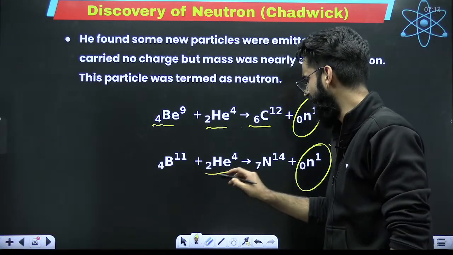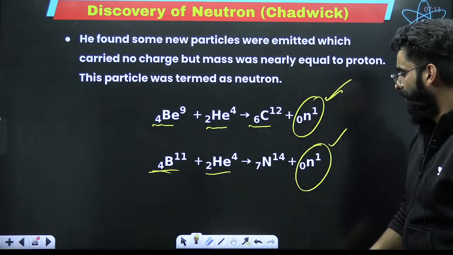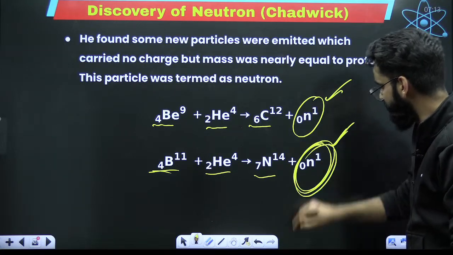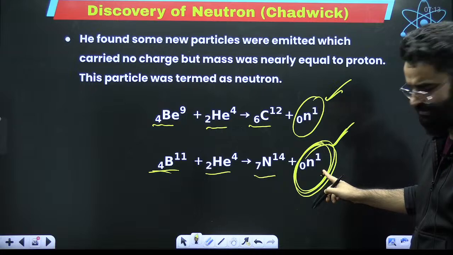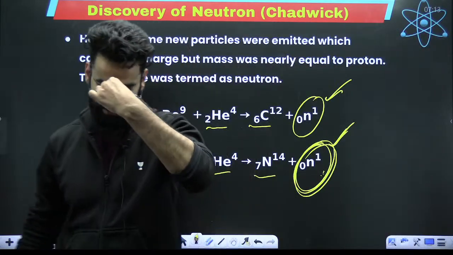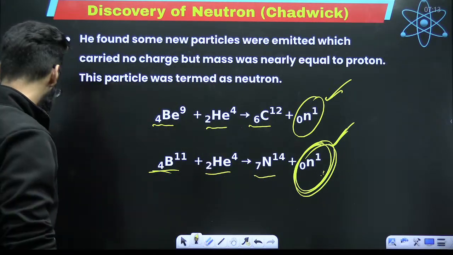In the similar way, when alpha particle is striked on boron, you get nitrogen, and with nitrogen, the same particle is emitted, which does not carry any charge, and its mass is almost the same as the mass of proton. So you call this neutron.